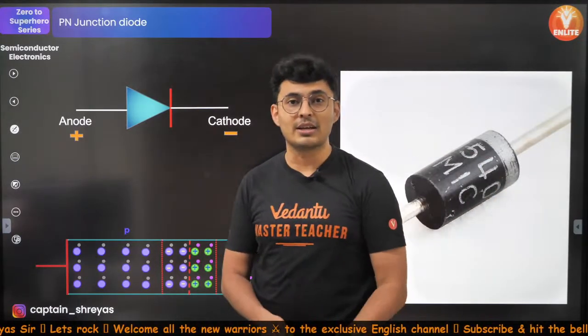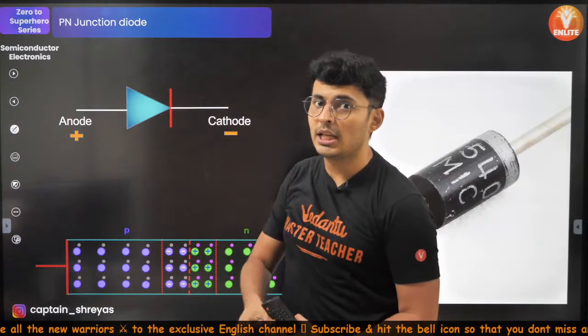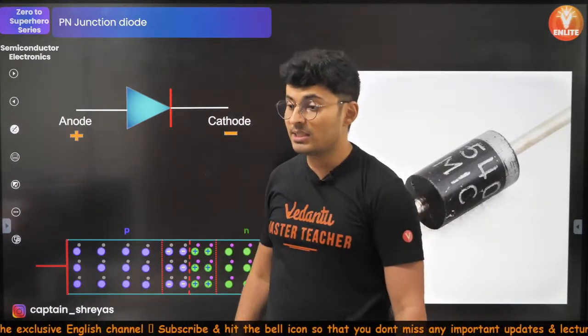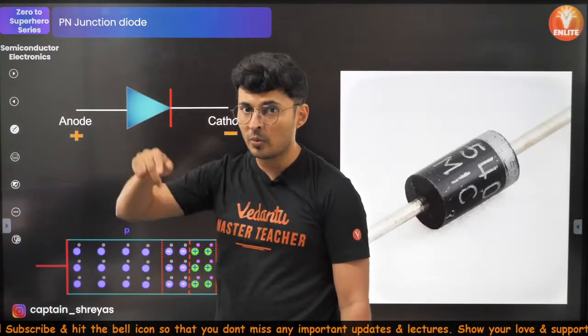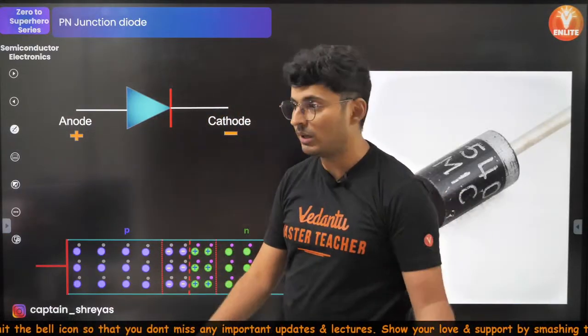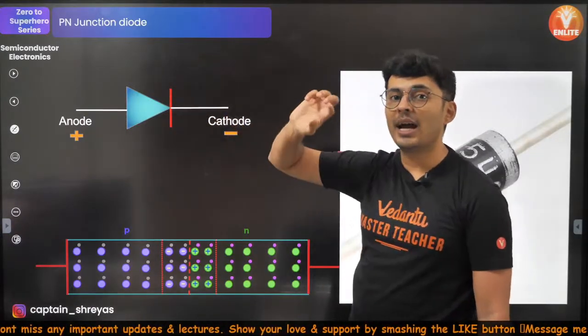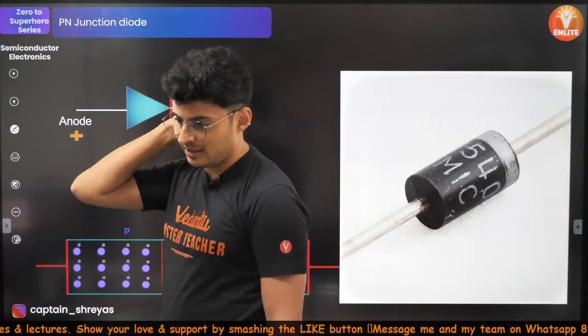It's not like two-way traffic. It's one way. The moment you go in that wrong lane, there is a policeman. He will whistle and say, wait, go back, U-turn, one way, sorry, no. Even if you pay money, nothing will happen, one way. So that is called a diode. Diode is one way.